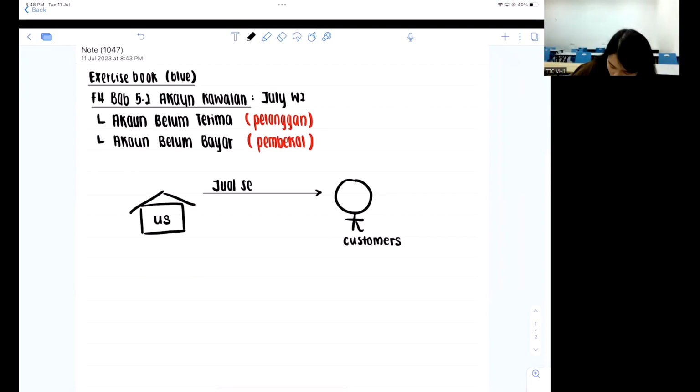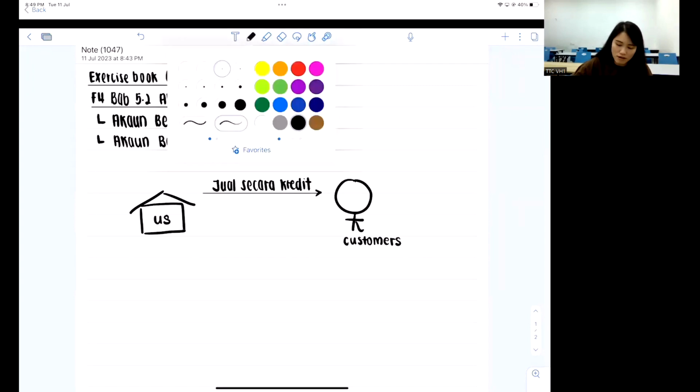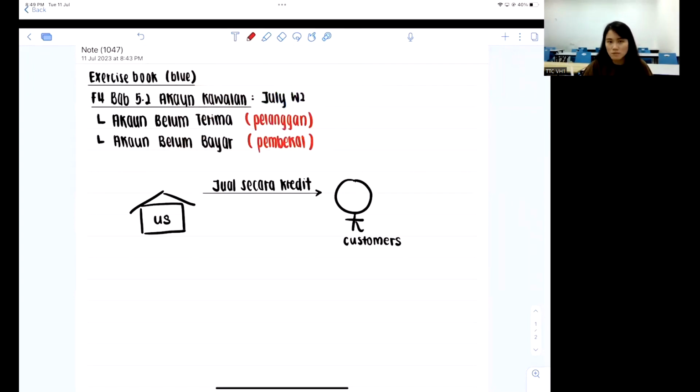So in this chapter, we're talking about secara credit. It must be that. Otherwise, why would I call them the belum terima? It's because I sell to them and am yet to receive the money. That is why I give them the name ABT. Okay, so jualan credit is the other term for jual secara credit because they want it to be straight to the point.